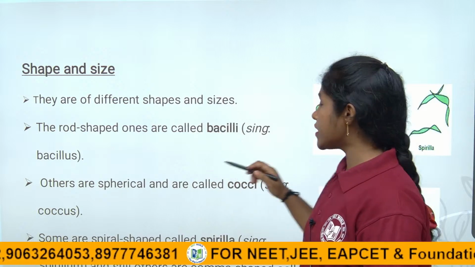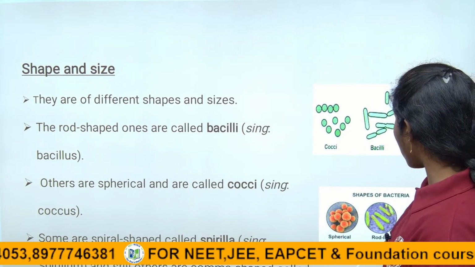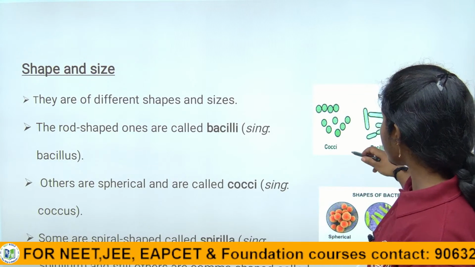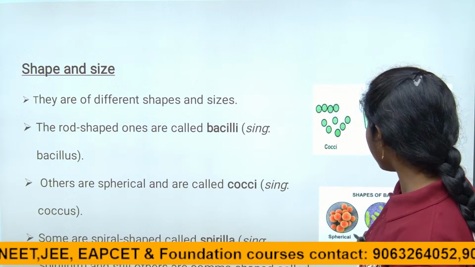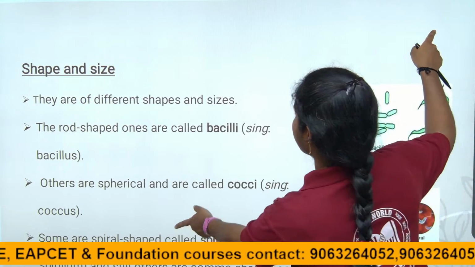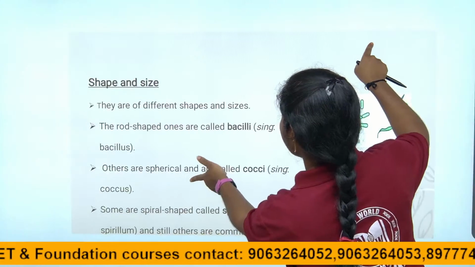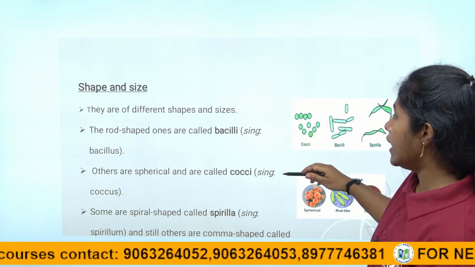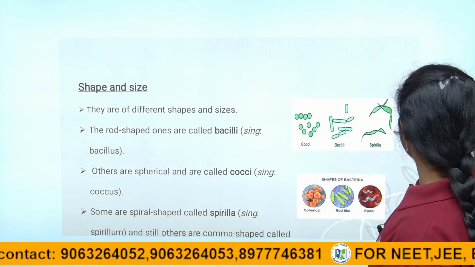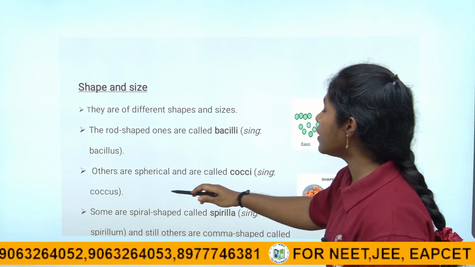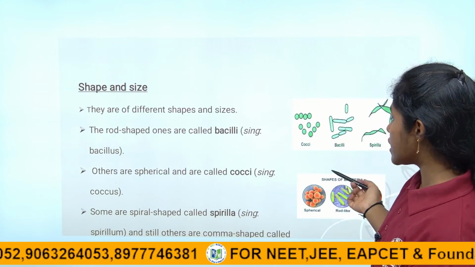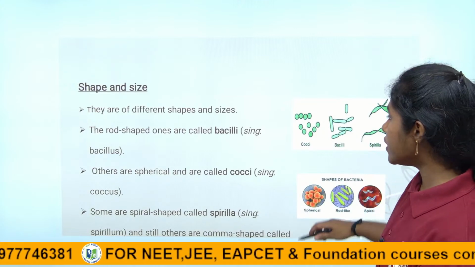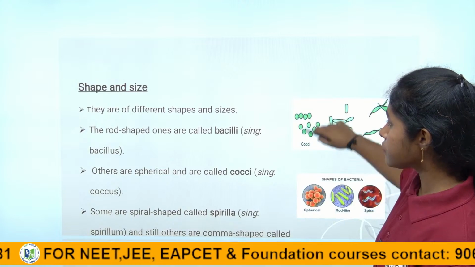Coming to their shape and size, there are three types: rod shaped, spherical shaped and spiral shaped. What is the example of the rod shape? Bacilli, right children? The example of the rod shaped is bacilli. The spherical shaped bacteria example is coccus. The spiral shape example is spirillum. This is about the shape and structure.